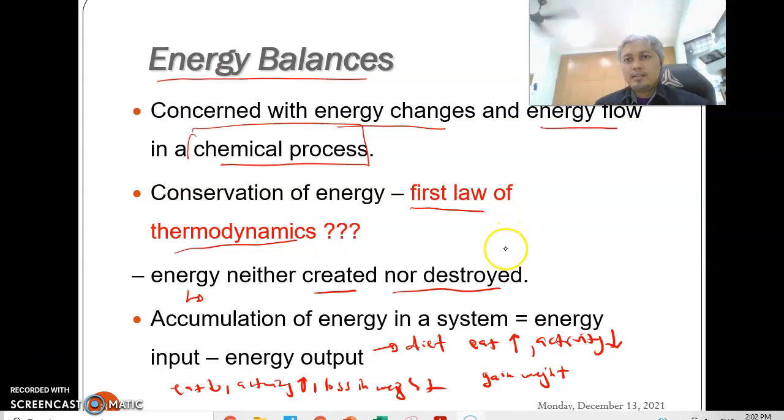That said, this does not mean that when we talk about energy balance we always refer to our diet. It can go to industrial processes, manufacturing processes, any chemical process. So we need to relate it with mass and also energy balance actually.